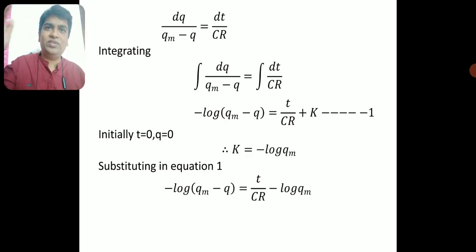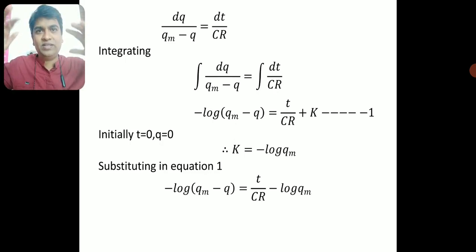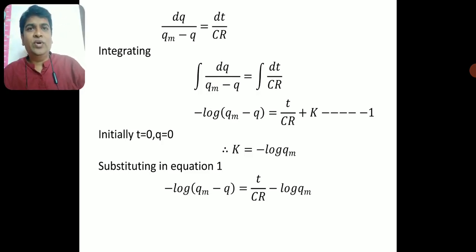Even if the current flows in the circuit for a longer time, this capacitor and resistor will not change with time. So C and R are treated as constants. If I write this side or that side, it doesn't matter, because it's a constant. So anyway, I am writing capacitance and resistance to the right hand side. No matter which side you write the capacitor or resistor, they are constant with respect to charge and time.